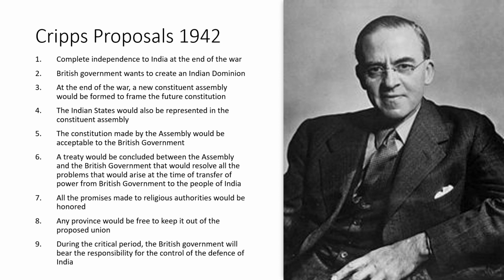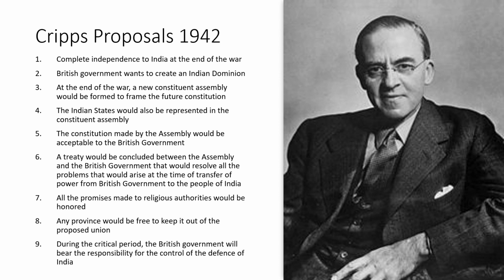The British government would make a new constituent assembly, and the Indian states would also be represented in it. So this thing was decided. The constitution made by the assembly would be acceptable to the British government. Cripps proposed that whatever constitution the constituent assembly makes, it would be accepted by the British government.